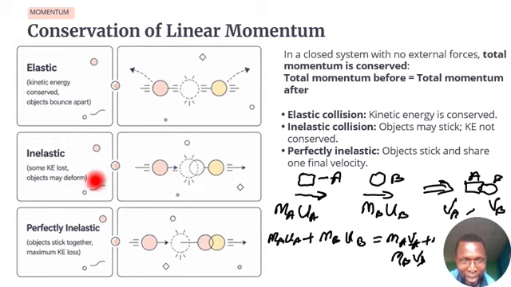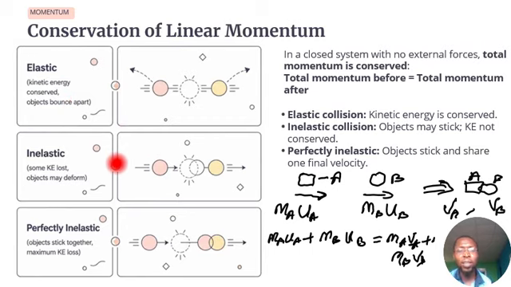And then kinetic energy is not constant. Some kinetic energy will be lost. That's what we mean. And when it is perfectly inelastic, they stick properly together and go with a common velocity, the same velocity after the collision. So take note of that.